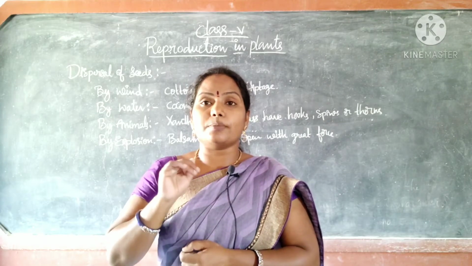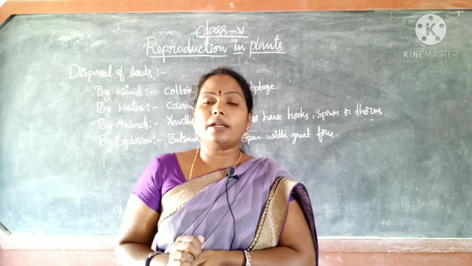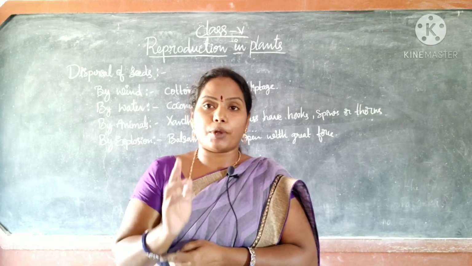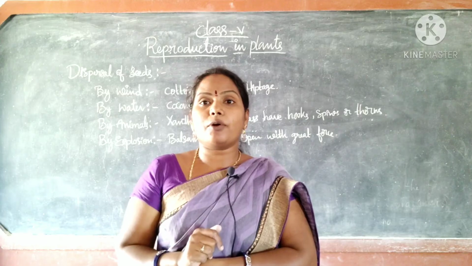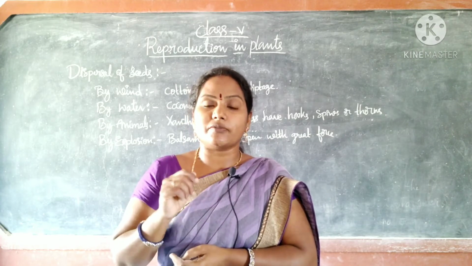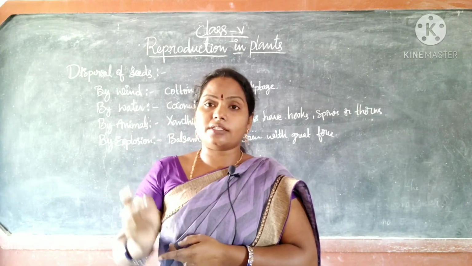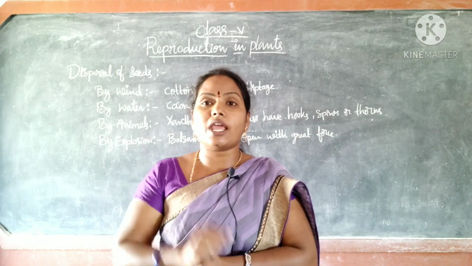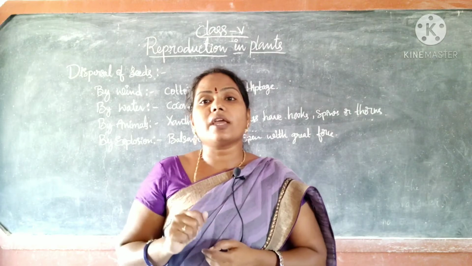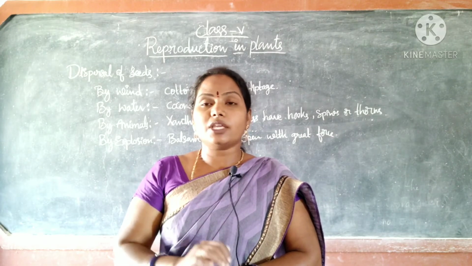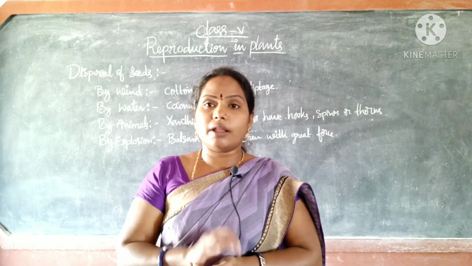If you observe the second pot, the two plants grow properly. Why? They got sufficient sunlight, sufficient water, sufficient space, and sufficient air also. That's why they grow properly. I think you have understood clearly.